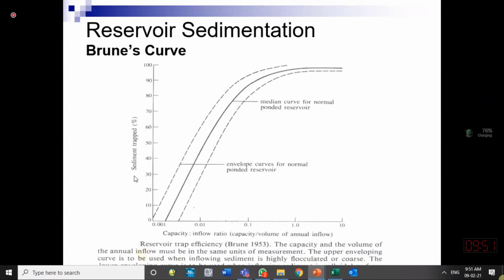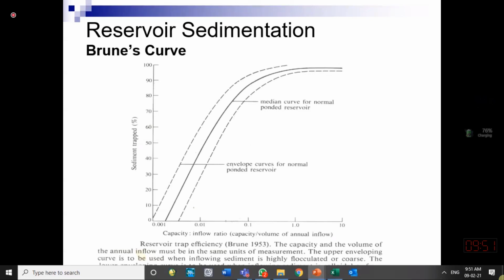So this curve is between two parameters. One is called the capacity inflow ratio of the reservoir. On the x-axis, it is capacity inflow ratio: the capacity of the reservoir and the inflow to the reservoir. So in a whole year, how much is the inflow into a reservoir?